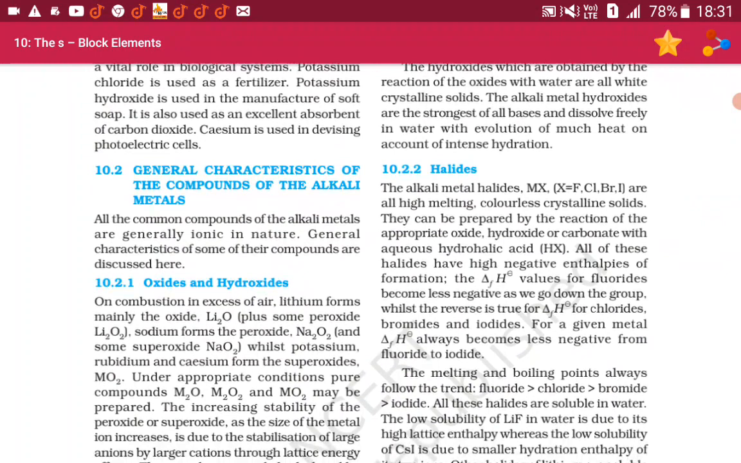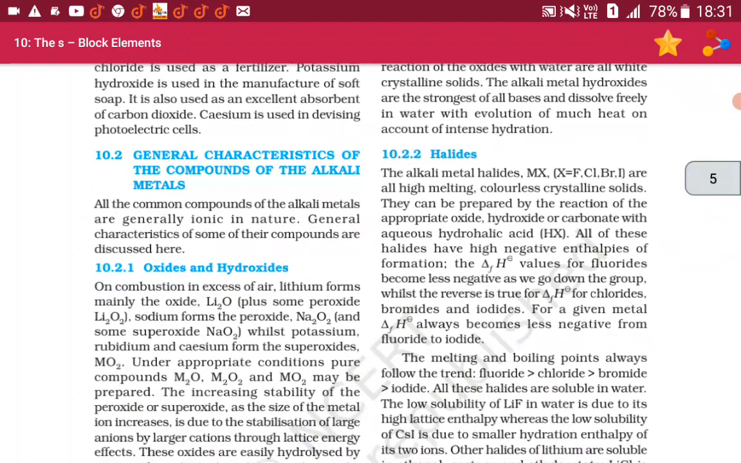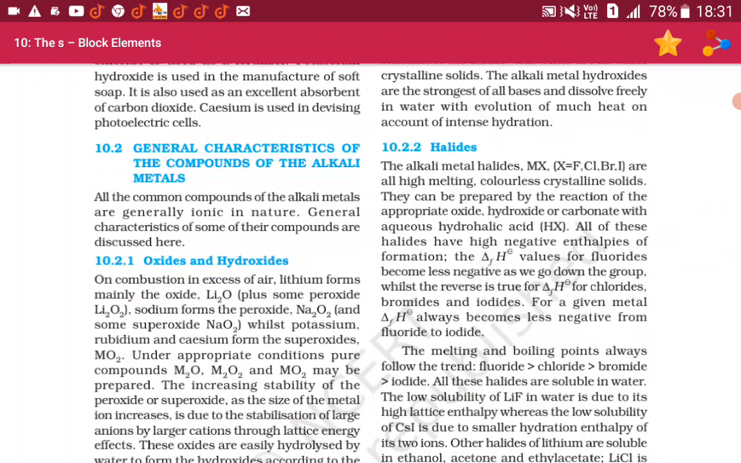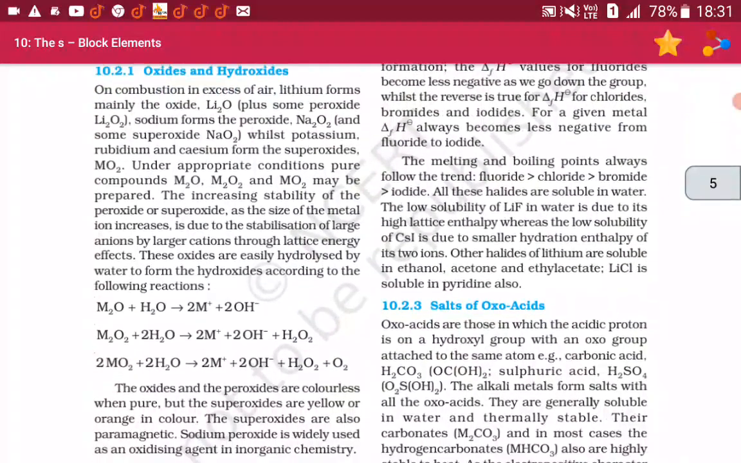The ΔfH° values for fluorides become less negative as we go down the group, whilst the reverse is true for ΔfH° for chlorides, bromides and iodides. For a given metal, ΔfH° always becomes less negative from fluoride to iodide. The melting and boiling points always follow the trend: fluoride greater than chloride greater than bromide greater than iodide.